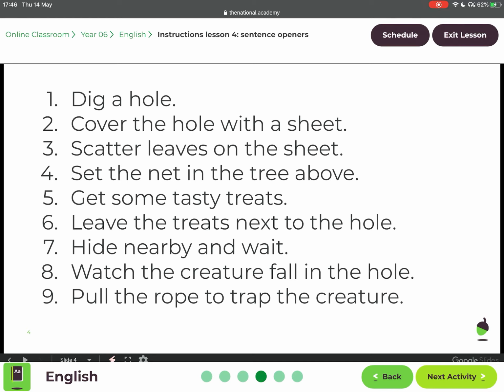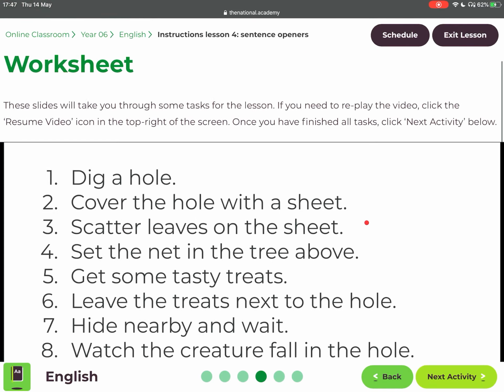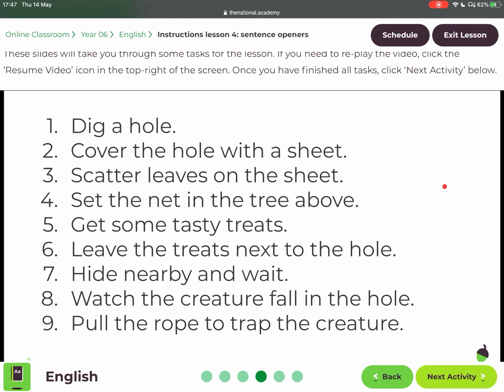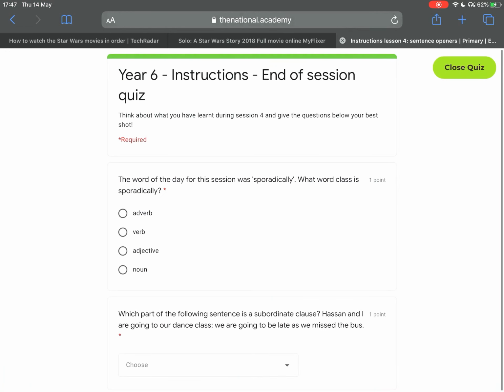Number 6, carefully leave the treats next to the hole. Number 7, without making a sound, hide nearby and wait. Number 8, after a while, you will be able to watch the creature fall in the hole. Number 9, as soon as the creature is in the hole, pull the rope to trap the creature. So you could have something like this, and after that, you would go and mark it. After you would have marked it, you have your exit quiz here.